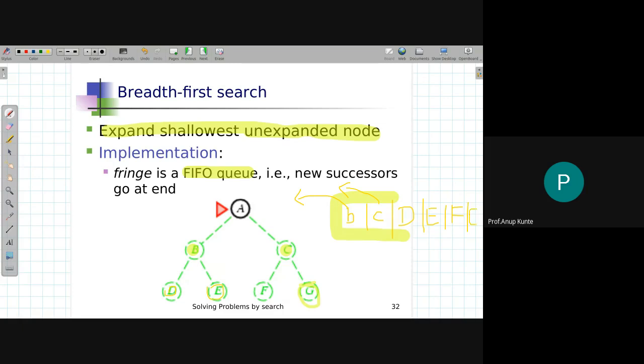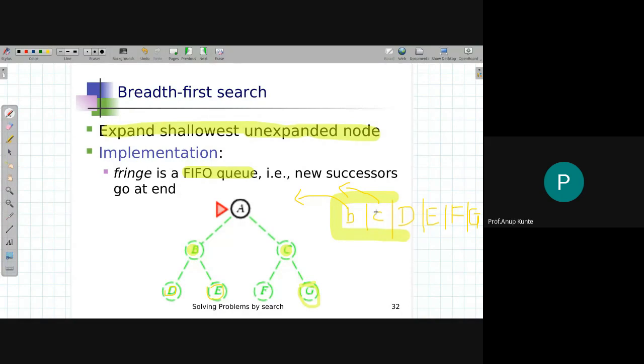Now F and G share the same depth with respect to D and E. Why have I put F and G at the back? Because D and E were already present in the queue, so I put F and G at the back of D, E. Why G after F? Because we are following a strategy that, alphabetically, whichever comes first in a level, we write it first. That's all. But fairly well, you can decide to put it the CB way as well. Instead of BC you can also write CB, and you can explore the next node C first. There is no such restriction.